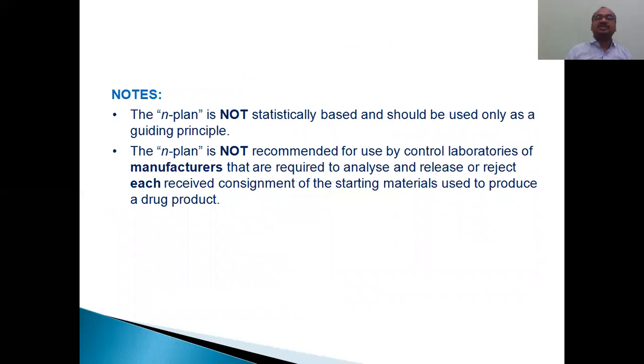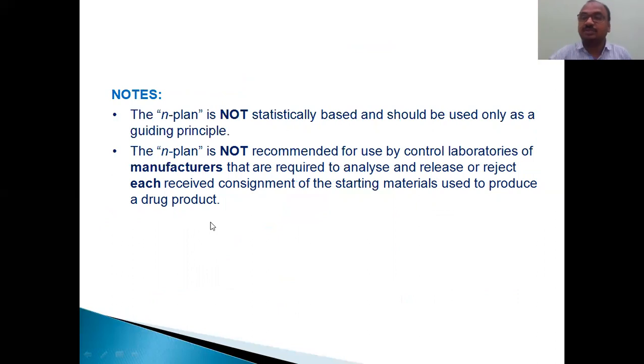And the n plan is not statistically based, it should be used only as a guiding principle. Also, n plan is not recommended for laboratories whose manufacturers test or reject each received consignment.